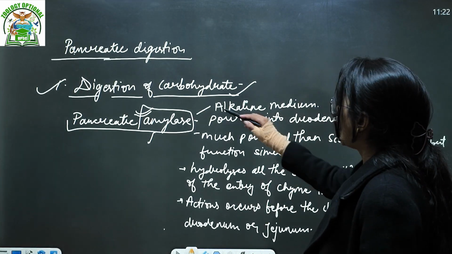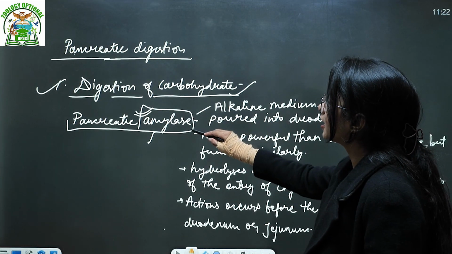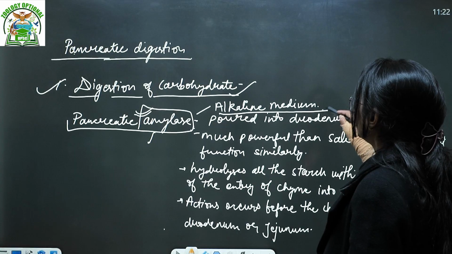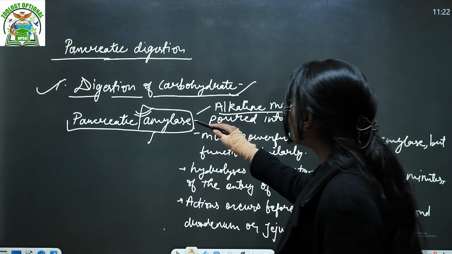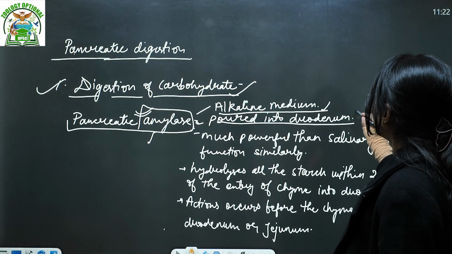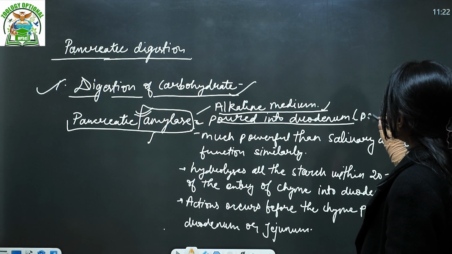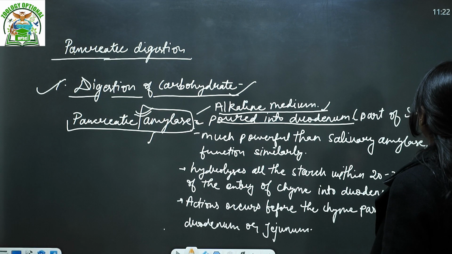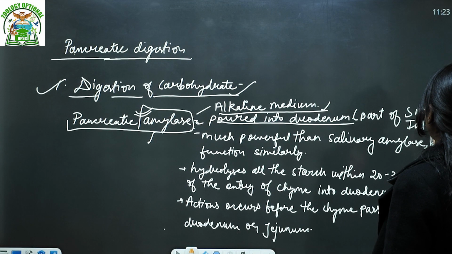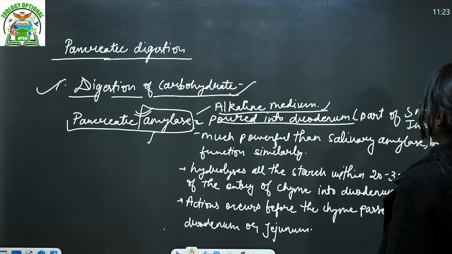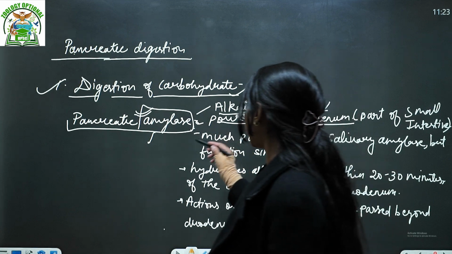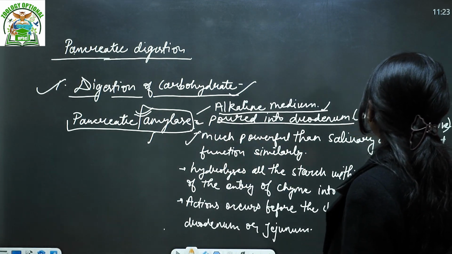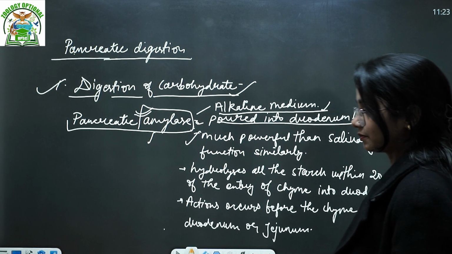Okay, how? The first thing, the pancreatic amylase provides the alkaline medium. Then it is poured into the duodenum. Duodenum, we have just said, is the first portion of the small intestine, right? Then this is much more powerful than salivary amylase, but functions similarly.